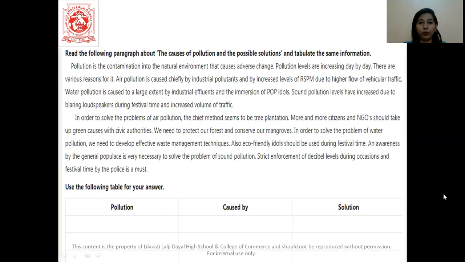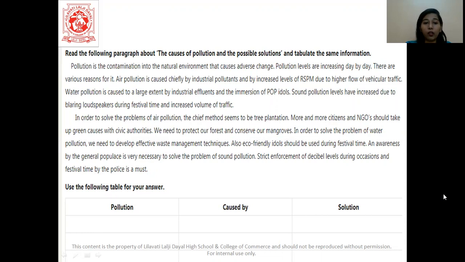Let's see an example of this now. They have given us a paragraph which is about the causes of pollution and the possible solutions. And it says to tabulate the same information. So very clearly they have mentioned here that we have to make a table. A lot of times you do get a table which is already made in the question paper. You just have to fill in the details.